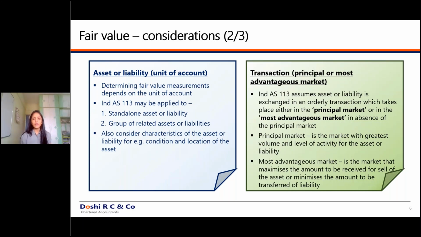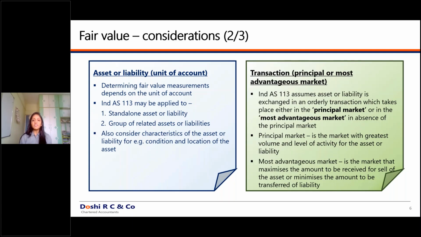So for principal market, what will you do? You do it on a share by share basis. Now if I have shares of Infosys, shares of TCS, and shares of some other 3-4 entities, I will identify for Infosys where the volume is higher, whether on the BSE or NSE. Then for TCS, I'll see. Then for each and every equity share, I'll see where the market is higher. Okay. So this is how you will decide the principal market.